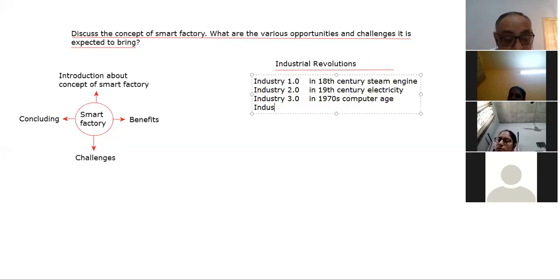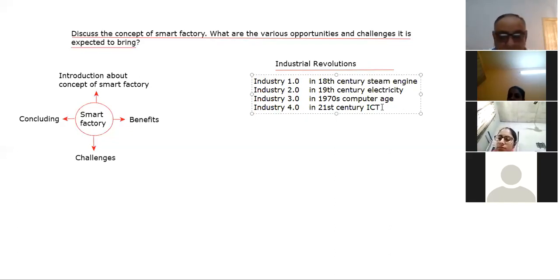And the next is industrial revolution 4, which is 4.0. This is the revolution of the 21st century, and it is related with the age of ICT, information and communication technology, which has brought artificial intelligence.